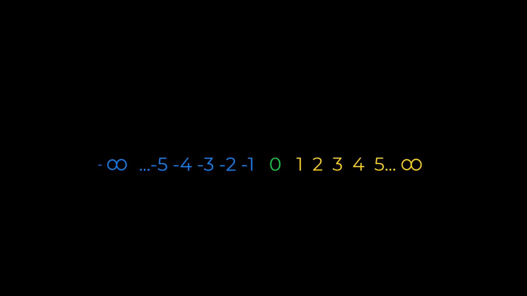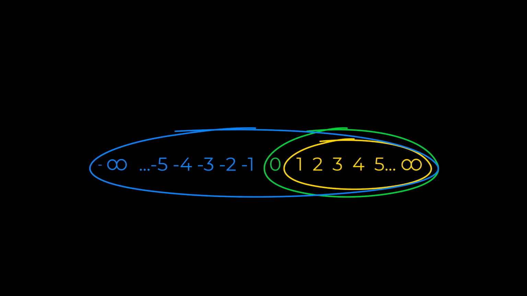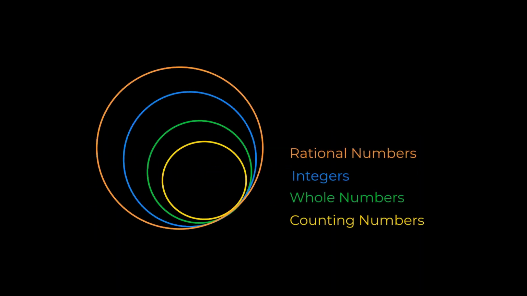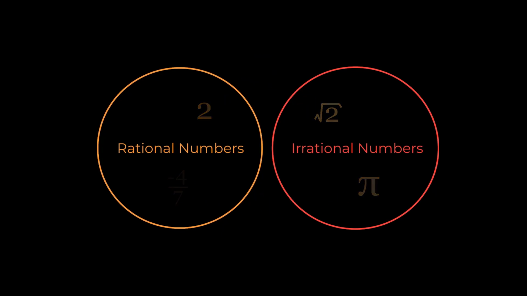In a similar manner, we can consider the counting numbers as a set by themselves. But they are also a subset of the whole numbers, which are in turn a subset of the integers, which are a subset of the rational numbers. The irrational numbers are a set as well, but the counting numbers, whole numbers, and integers are not subsets of the irrational numbers. Any number we choose has to be either a rational or irrational number, but it cannot be both.